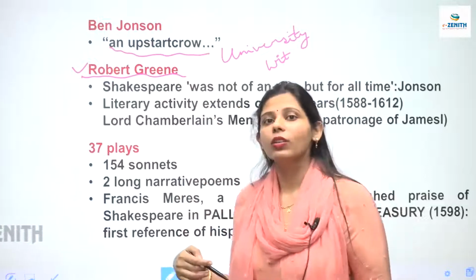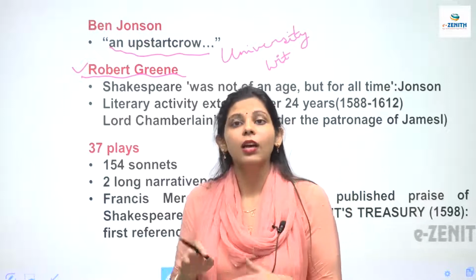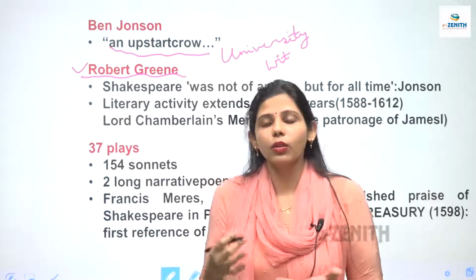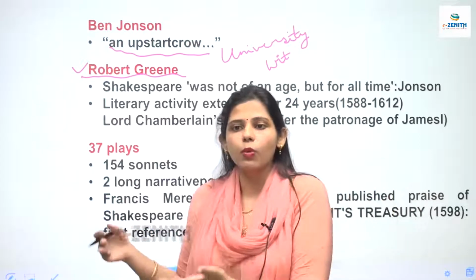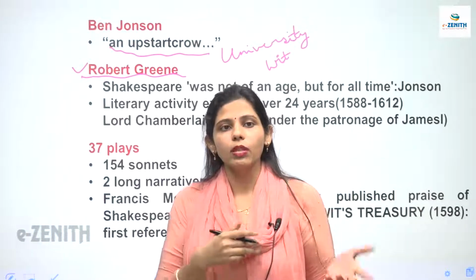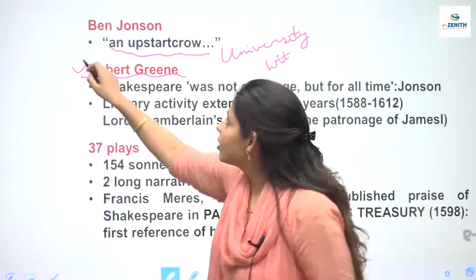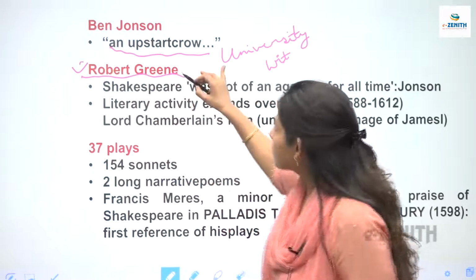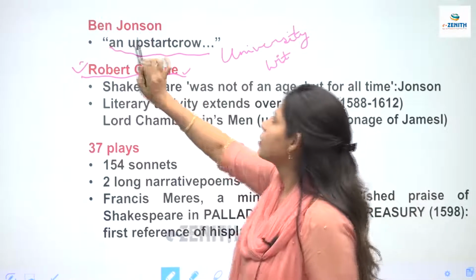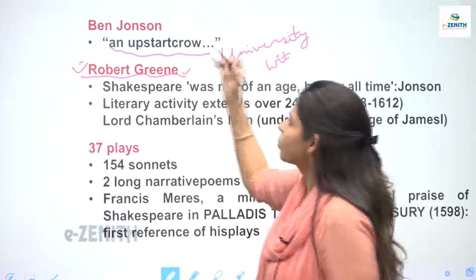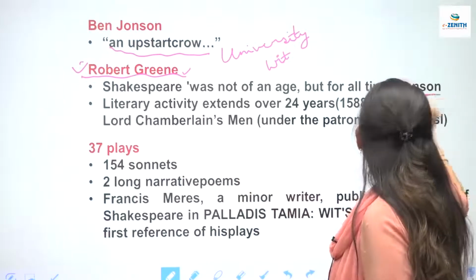Shakespeare was an upstart crow who was beautified in our feathers, that Shakespeare did not know anything. He was nothing. He was an upstart crow and he beautified himself in our feathers. Whatever works we had produced, by the understanding and the reading of our works, he became famous. So Robert Greene, who is part of the University of Wits group, criticized Shakespeare and called him an upstart crow. Clear?